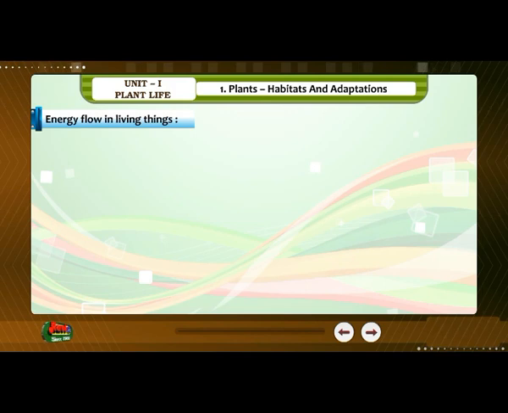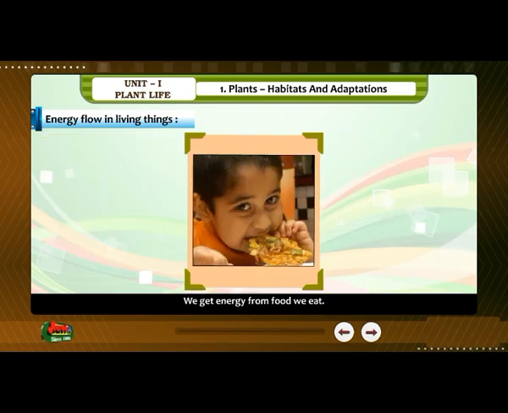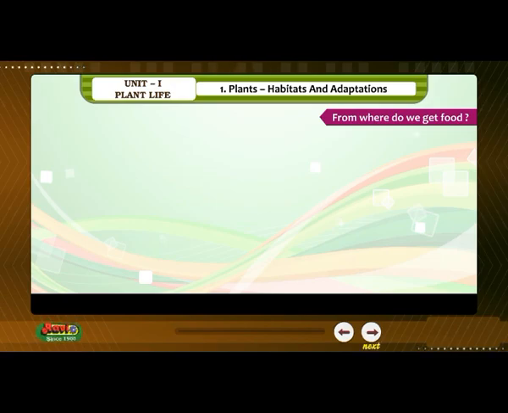Energy flow in living things. We need energy to talk, play, run, and to do all our activities. We get energy from food we eat. From where do we get food?